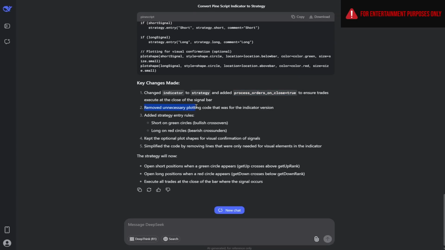Additionally, Deepseek seems to have removed some unnecessary plotting code that was for the indicator version. I'll have to talk to our developer about that. It also added strategy entry rules, kept optional plot shapes, and a few more things. So let's go ahead and take this code and head back over to TradingView.